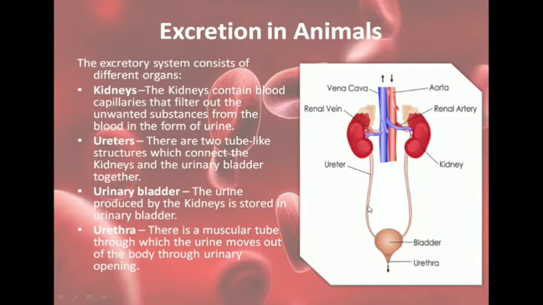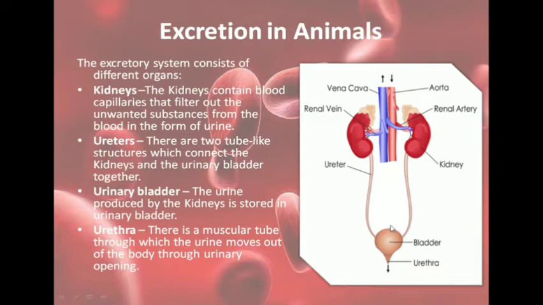Now this urine will move through these tube-like structures. These are known as ureters. Ureters are two tube-like structures which connect the kidney with the bladder. So the urine that is formed in the kidney will move out through the ureter, and it will be stored in the bladder. When the bladder is 3/4 full, it will begin to stretch, and then there will be a signal from the brain that this bladder is full, now you have to release the urine. So what happens is that the urethra, which is a muscular tube, opens, and the urine that is present in the bladder moves out through the urethra to the outside.